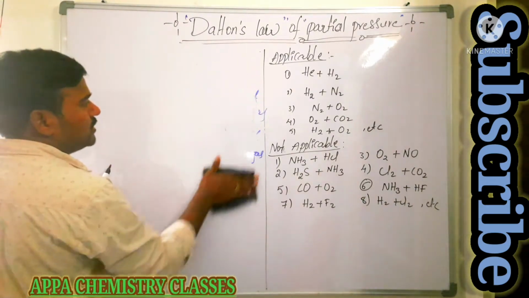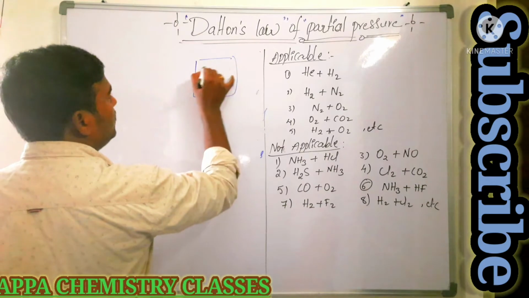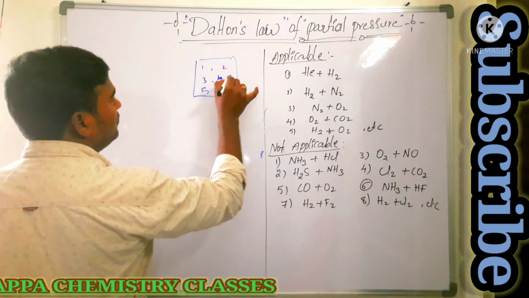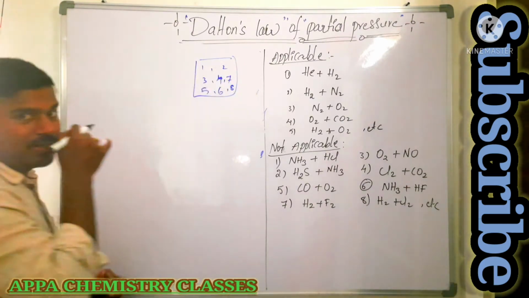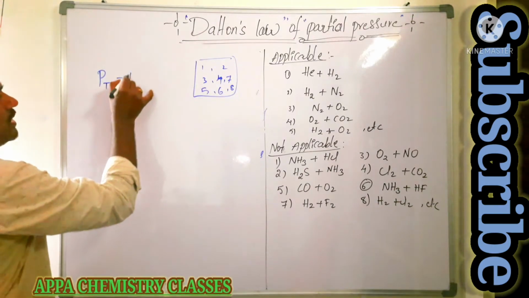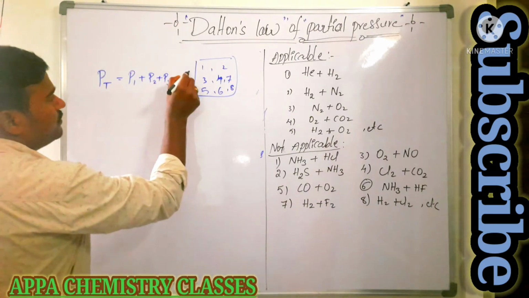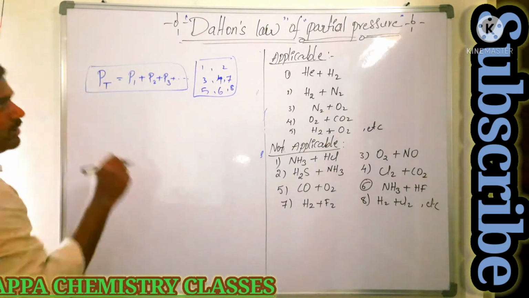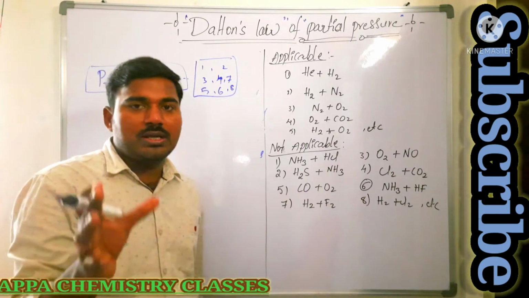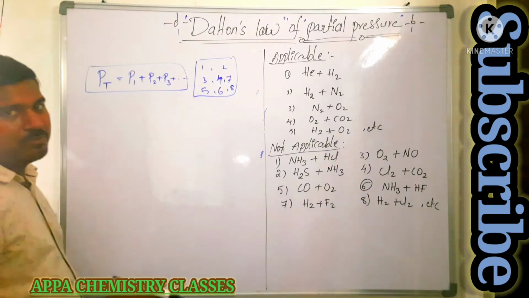According to Dalton's law, at constant temperature, if you are taking different gases here, 1, 2, 3, 4, 5, 6, 7, 8, these are different types of gases in that container. At constant temperature, the total pressure of the gases is equal to the sum of the partial pressures. That is what we call Dalton's law of partial pressure. The total pressure of the container must be equal to the sum of the partial pressures.